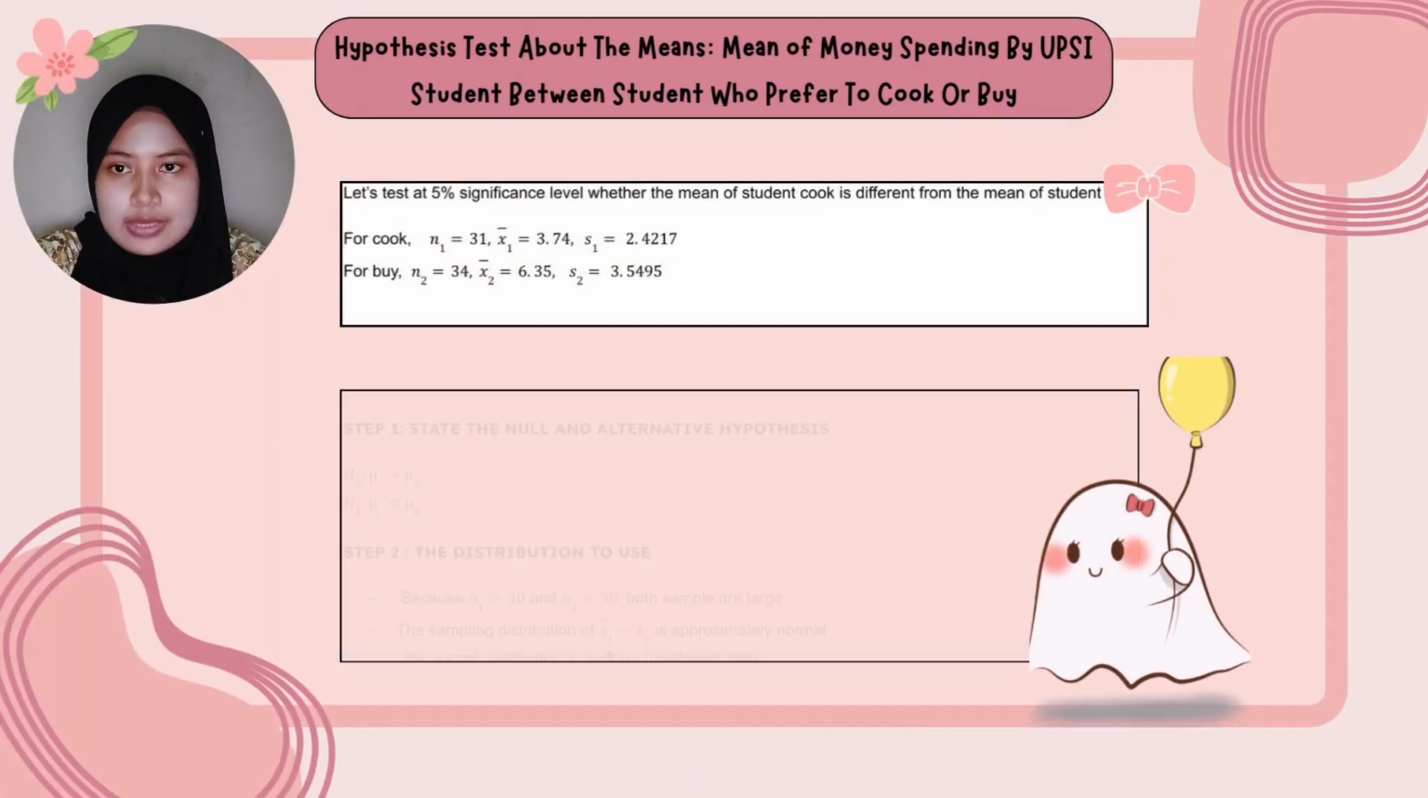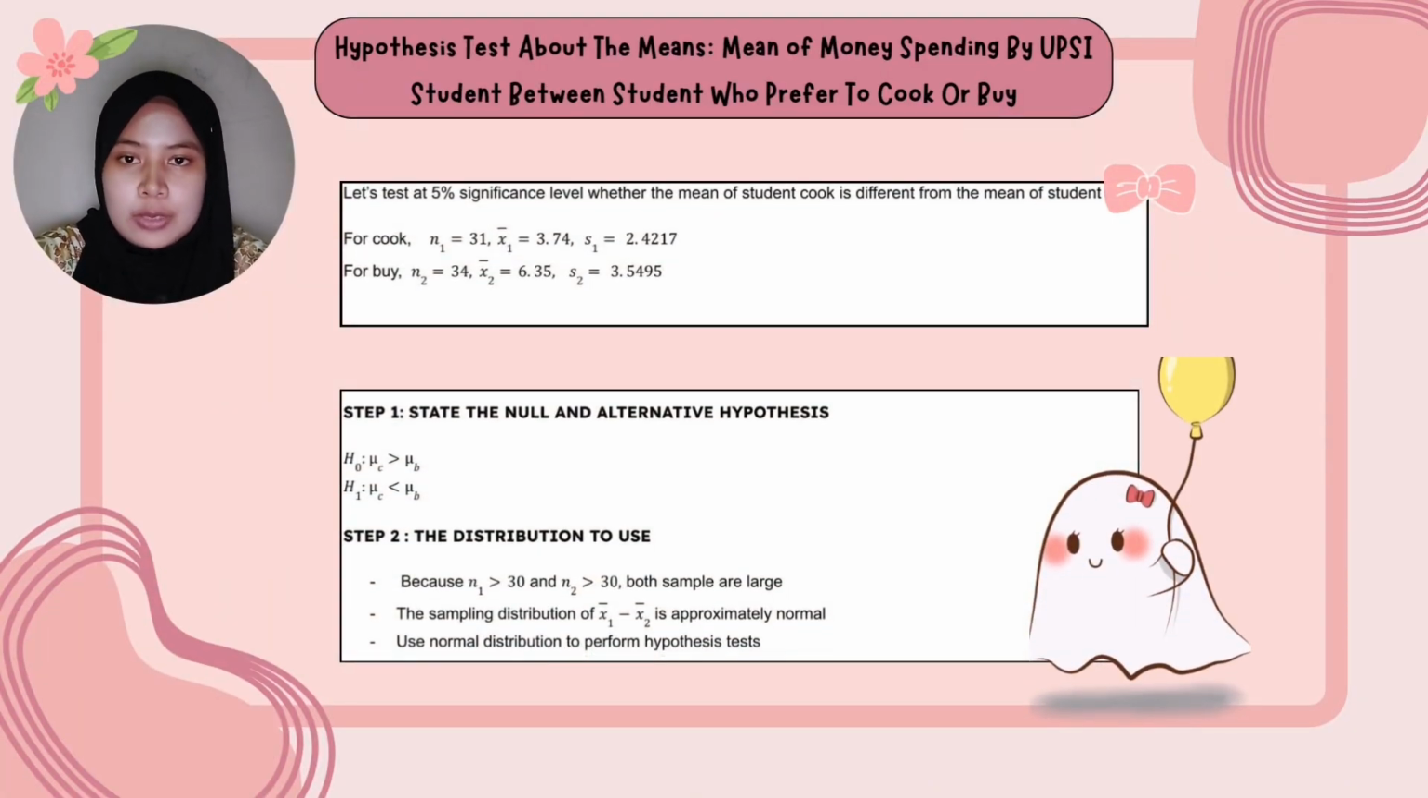Hypothesis test has 5 steps. Step 1, state the null and alternative hypothesis. Null hypothesis is mu cook more than or equal to mu buy. Alternative hypothesis is mu cook less than mu buy. Step 2, state the distribution to use. Because both of the sample sizes are more than 30, we consider the samples large and the sampling distribution of x bar 1 minus x bar 2 is approximately normal. Use normal distribution to perform the hypothesis test.